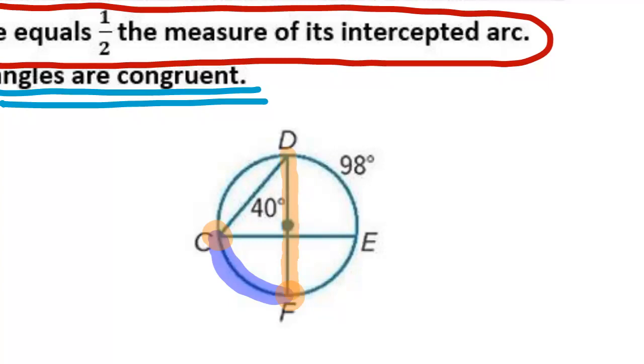So what I can do is from this point C and this point F, I'm going to follow this line back here to D. This would be a diameter because it goes through the center. And then I'm going to follow C back to that same point. Do you guys see the angle that I outlined in orange right here? That angle will tell me about this arc because this is an inscribed angle on the circle. And it tells me right here that this angle is 40 degrees.